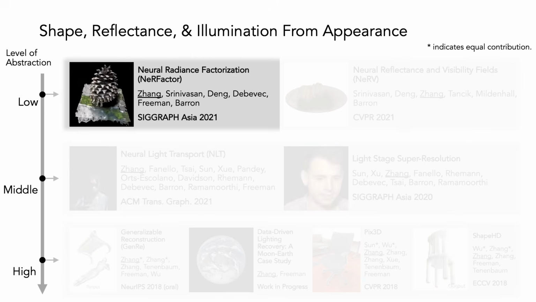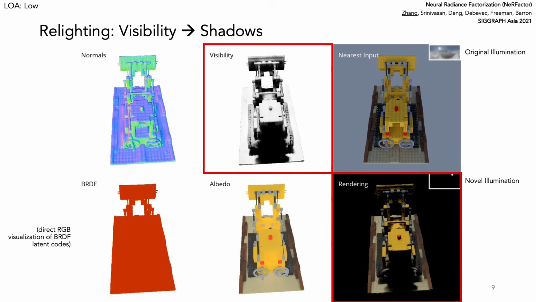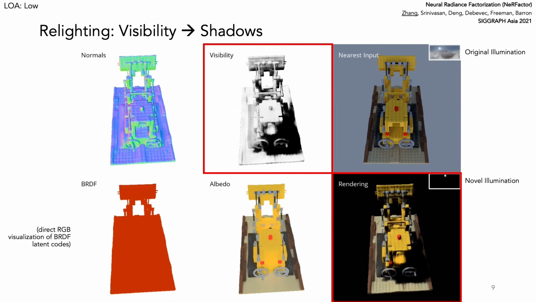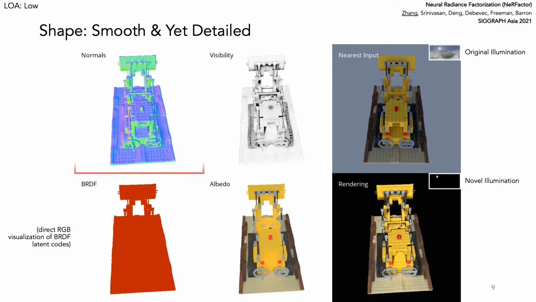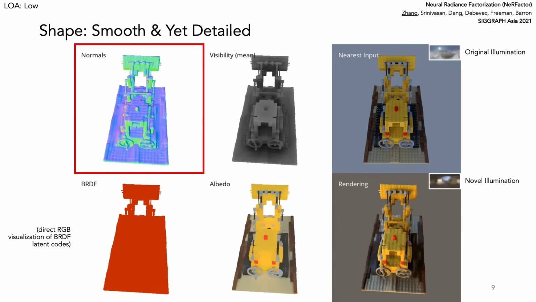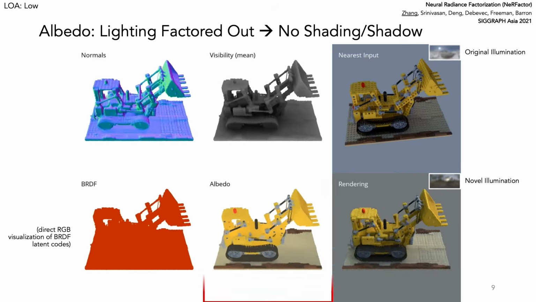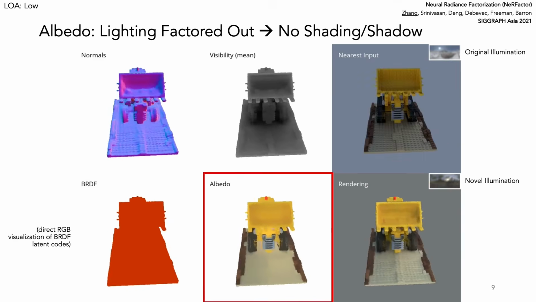At a low level of abstraction, Neural Radiance Factorization, or NeRFactor, is a physically based model that jointly solves for shape, reflectance, and lighting. We can do free viewpoint relighting with NeRFactor. Because NeRFactor models visibility, it can synthesize hard shadows. Note how the normals are smooth and yet detailed, and how the albedo is shadow and shading free.